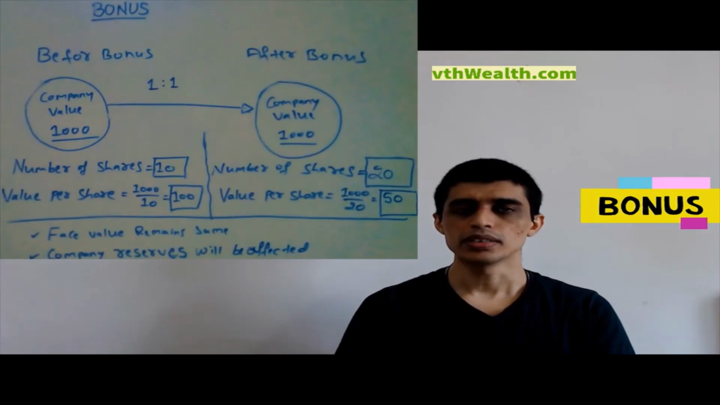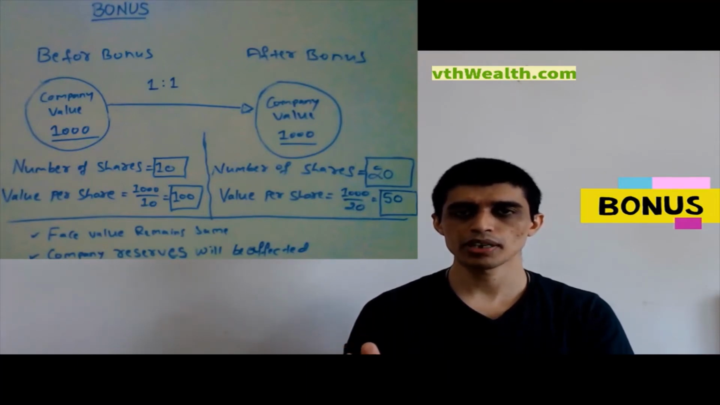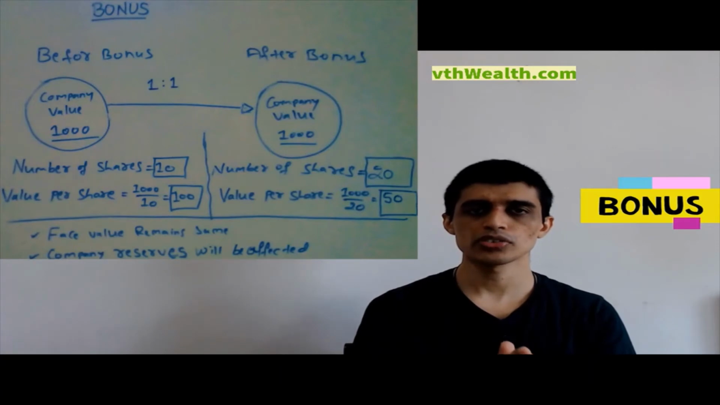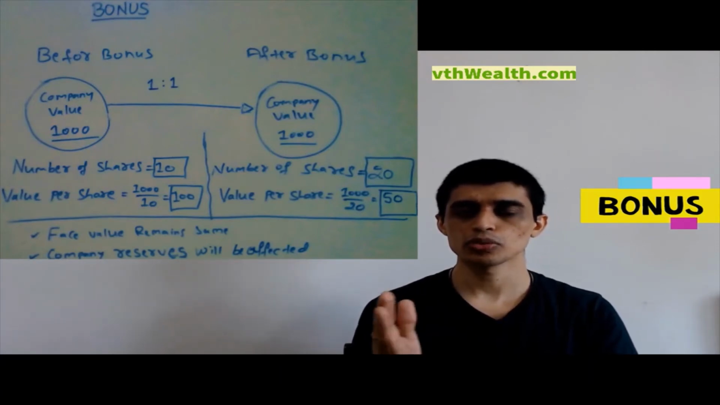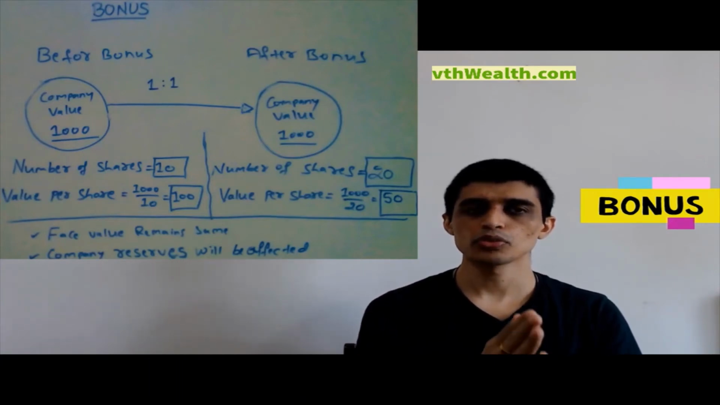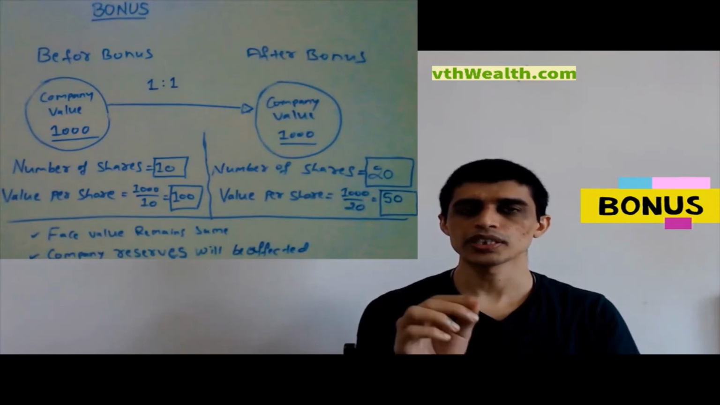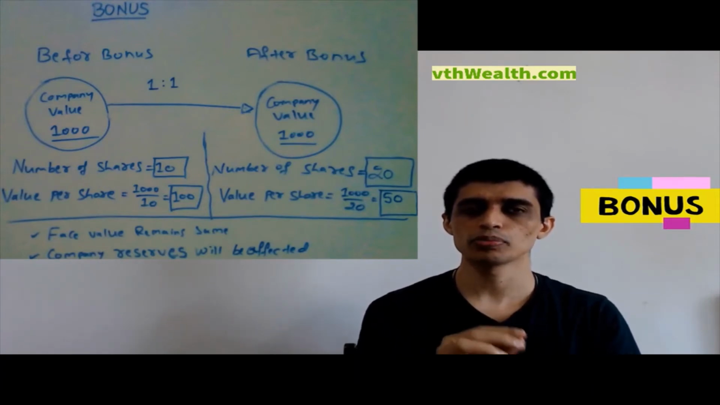Let us understand bonus with this illustration. This is a 1:1 bonus. Company value is 1000 before the bonus declaration. After the bonus declaration also, company value is 1000. The number of shares is 10 before the bonus. After the bonus, the number of shares becomes 20. Before the bonus, value per share is the total value of the company divided by the number of shares, that is 100 rupees. That is the value per share.